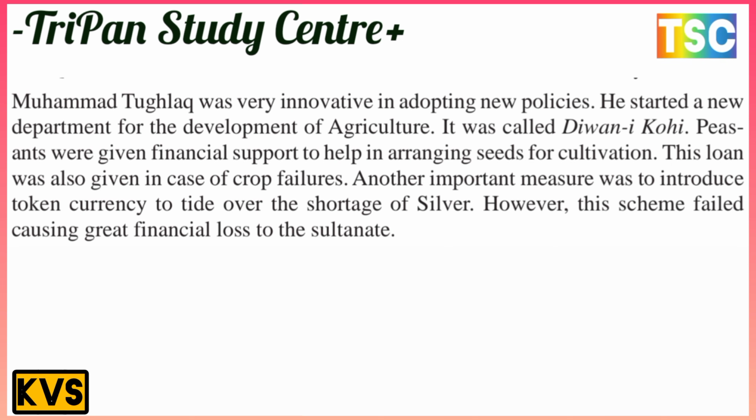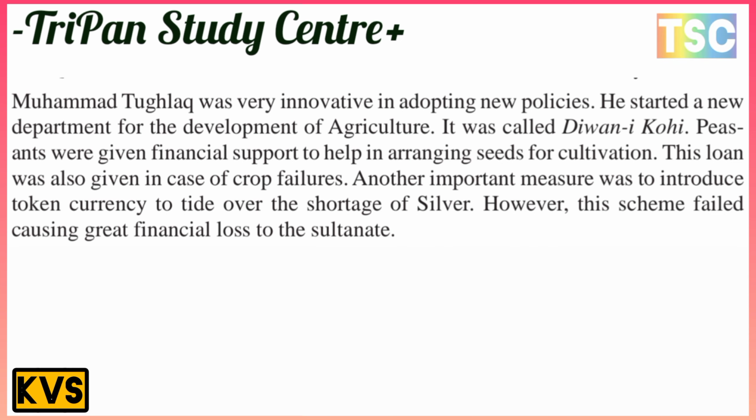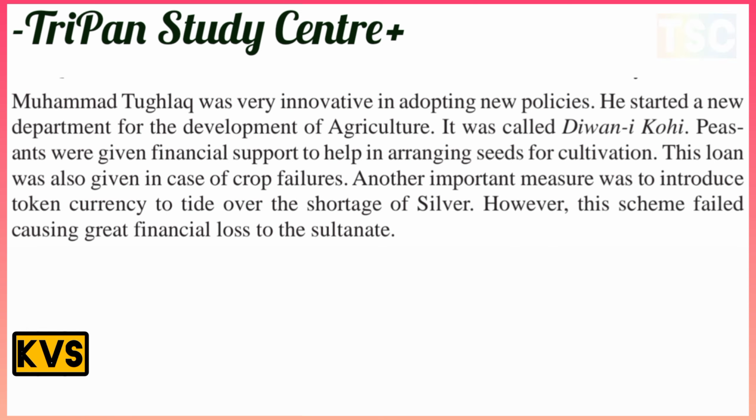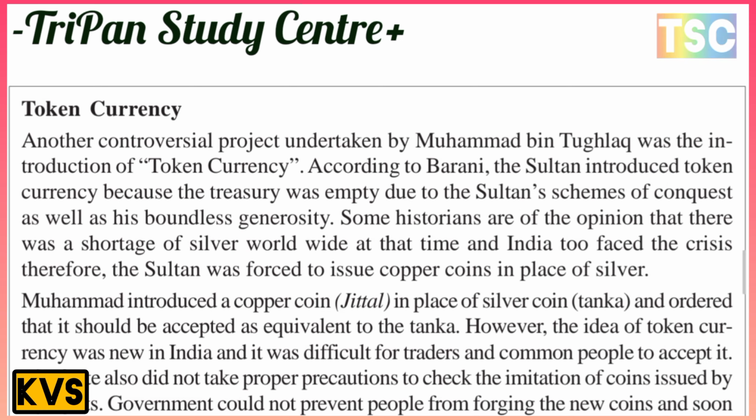Another important measure was the introduction of token currency to tide over the shortage of silver. However, this scheme failed, causing great financial loss for the Sultan. It was a failed policy. During Muhammad Tughlaq's time, silver was in decline.